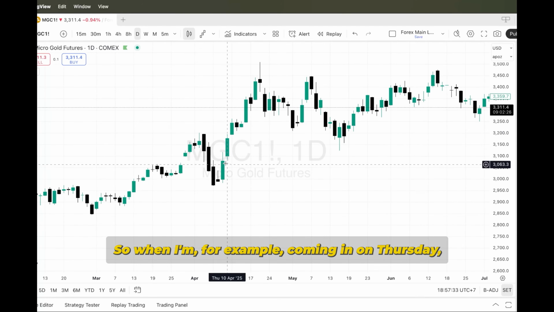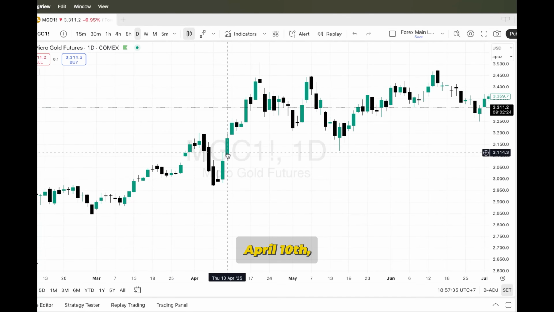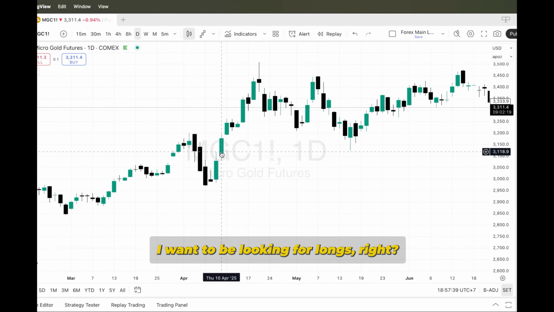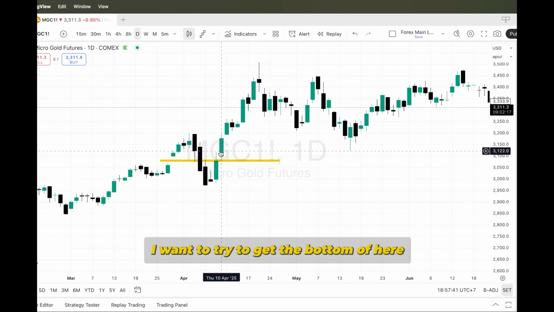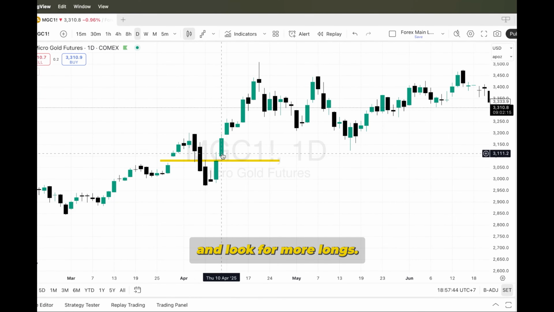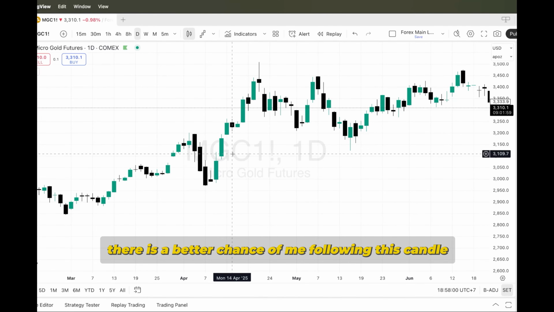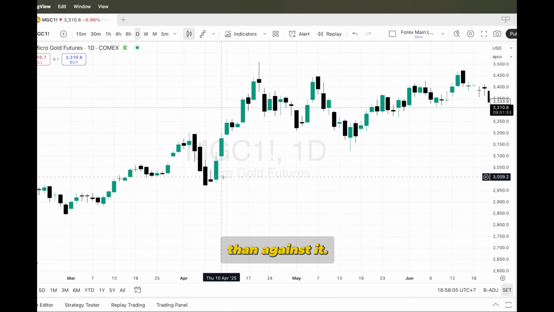So when I'm coming in on Thursday, April 10th, after such a daily close, I want to be looking for longs, right? I want to try to get the bottom of here and look for more longs. So when I'm looking for my setup, whether that is a fair value gap, order block, maybe I'm doing some kind of an EMA or SMA strategy or a VWAP strategy or a liquidity grab strategy, whatever my strategy might be, there is a better chance of me following this candle than against it.